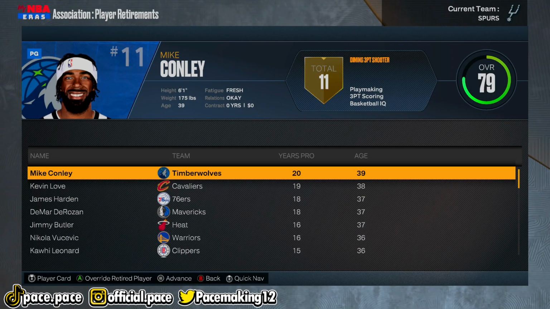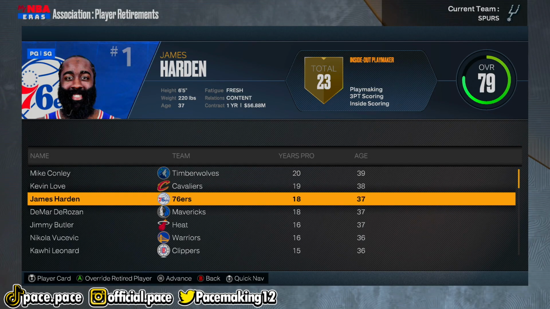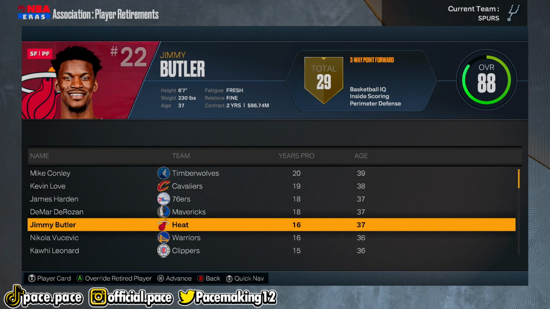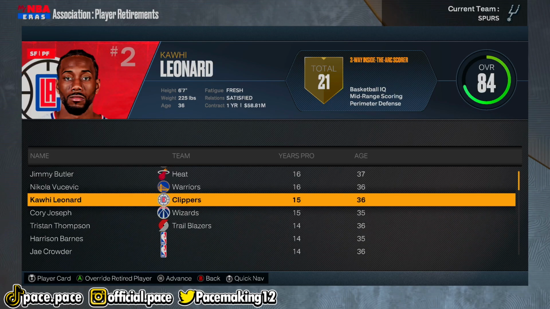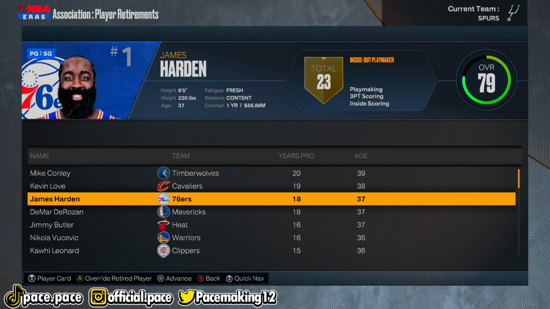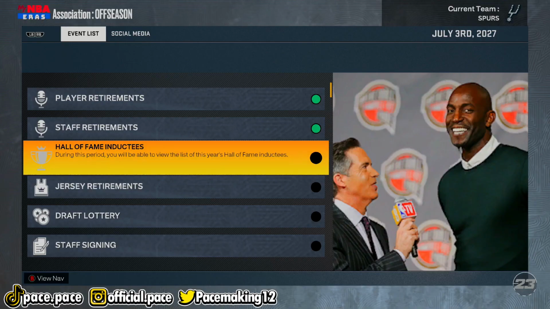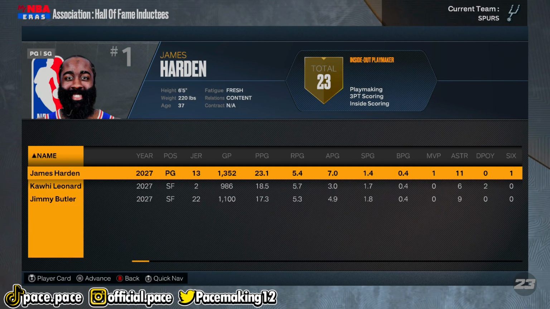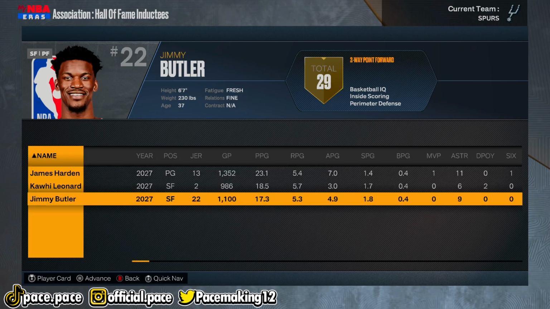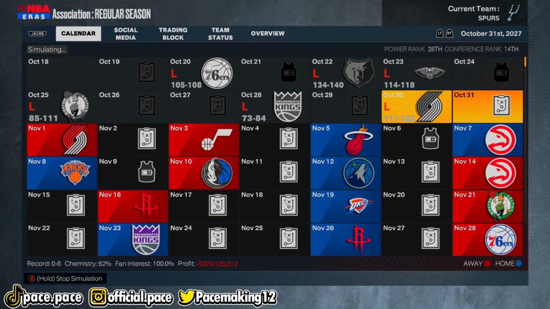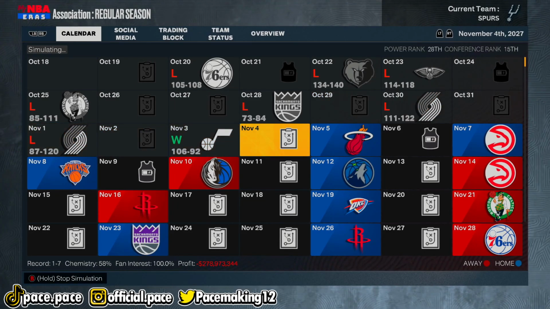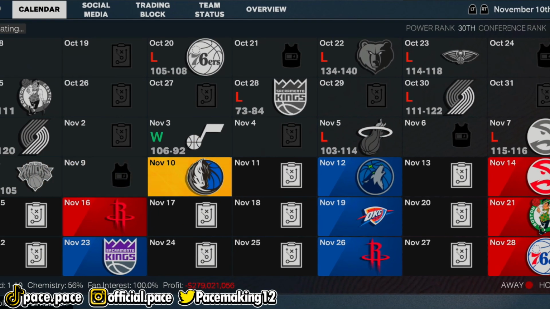And yet again, we had a ton of fantastic and great players retire at the end of the season. We had James Harden, DeMar DeRozan, Jimmy Butler, Nikola Vucevic. I guess we could throw him in there. Kawhi Leonard, Harrison Barnes. I know he's won a couple championships. Mike Conley, Kevin Love. So many great players. It's probably like 4 or 5 Hall of Fame inductees. Oh no, it's actually only 3: James Harden, Kawhi, and Jimmy Butler. I would show you guys the roster, but it didn't look too good. We still have Porzingis and a couple of the same guys, but overall our team doesn't look too good, so I'm not even going to bother showing you.